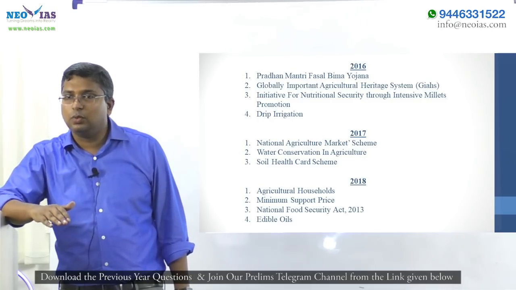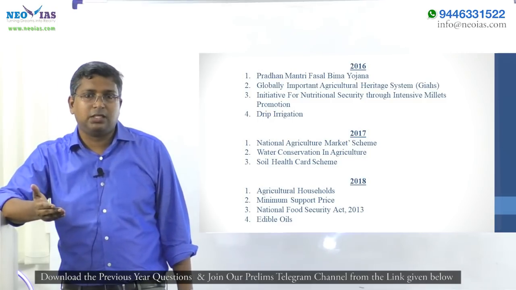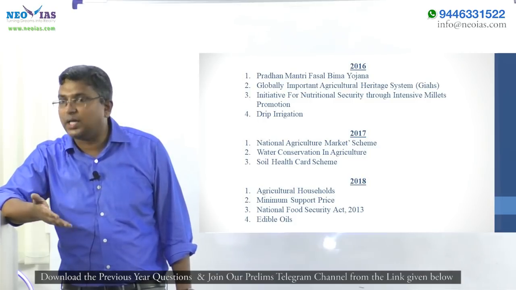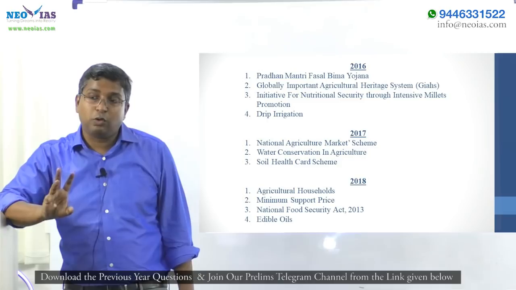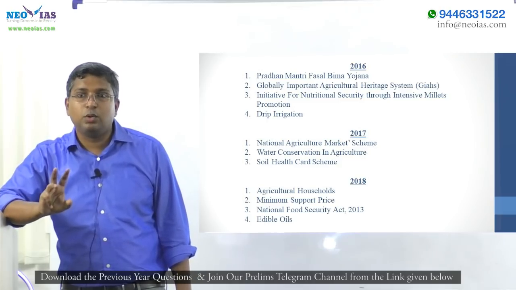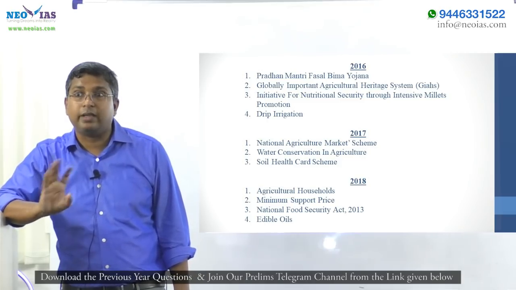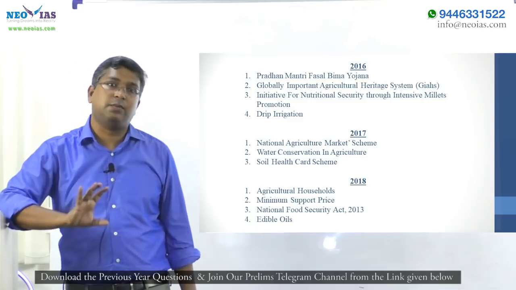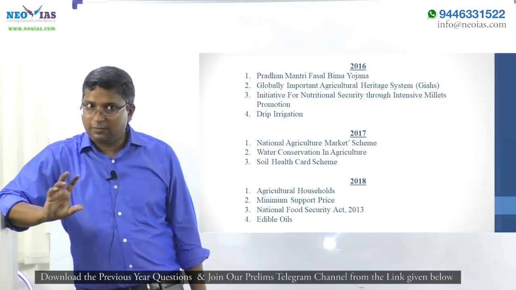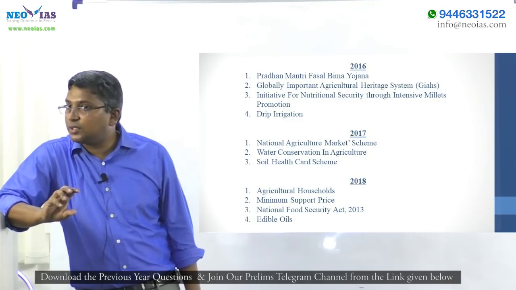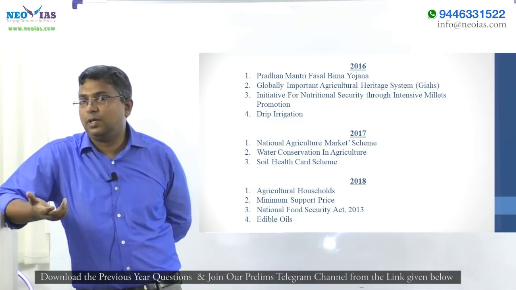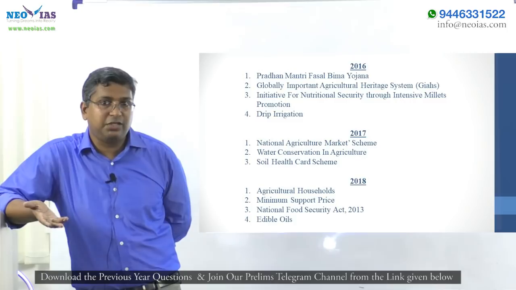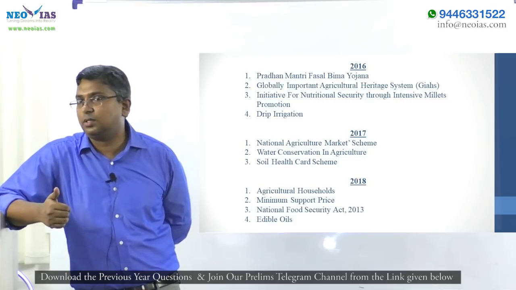Then when it comes to other support measures of agriculture, that is regarding minimum support price. See, in agriculture, check your main syllabus. There are 3 out of your 10 modules, 3 modules are exclusively for agriculture. So mains agriculture is very important. There is one exclusive section on food processing industries, then marketing of agricultural produce, minimum support price is mentioned in your main syllabus, check your GS3 syllabus.